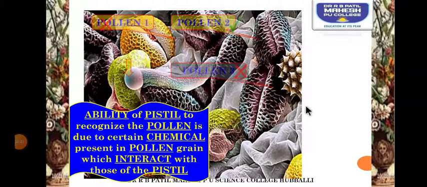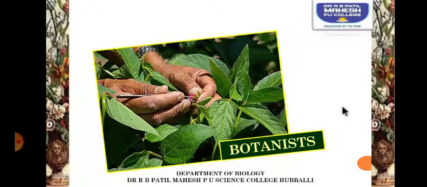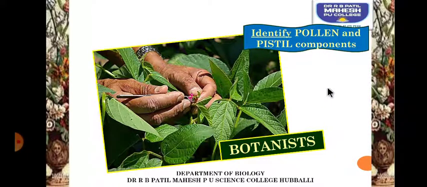So the ability of the pistil to recognize the pollen is due to certain chemicals present in the pollen grain which interact with those of the pistil, and there will be development of the pollen tube. So we have understood the process of pollination and the different compatibility and incompatibility methods, and we have started doing plant hybridization experiments. So botanists identify pollen and pistil components.